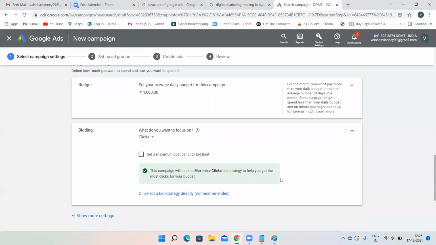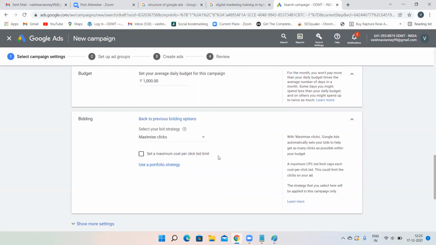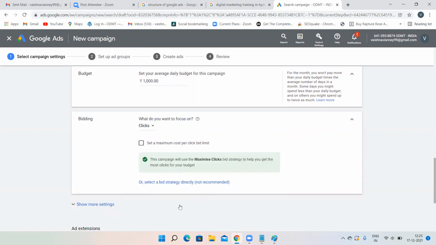Then comes bidding. Bidding is a whole different topic. Here, what do you focus on? Clicks is there. Instead of this option, there is an option called select a bid strategy directly. Not recommended, but click on this. That is only recommended. Now, when you click on it, see, it was like this.